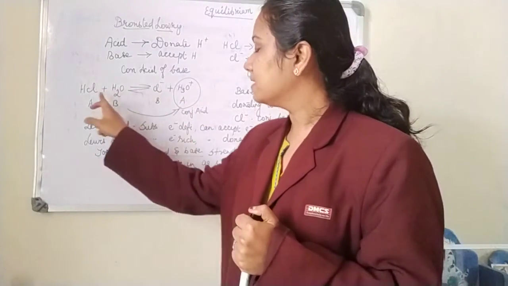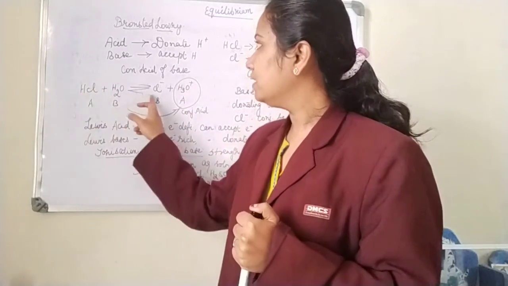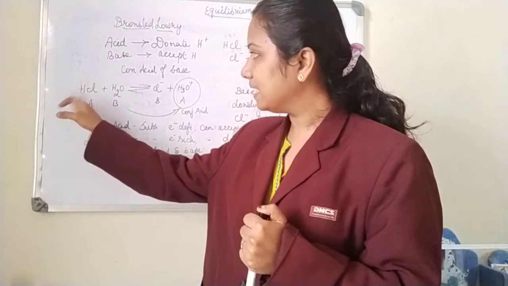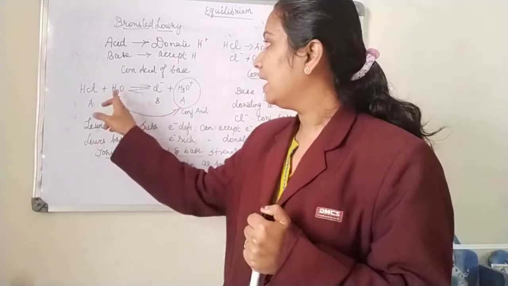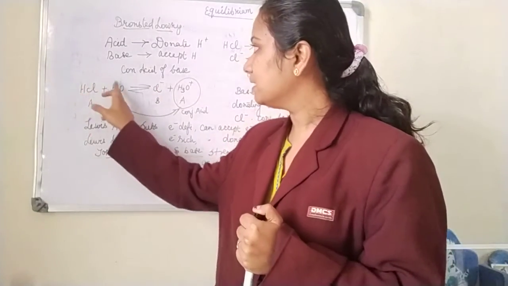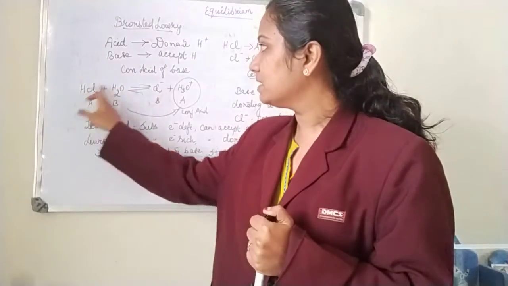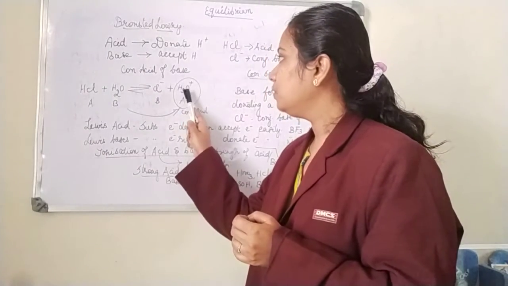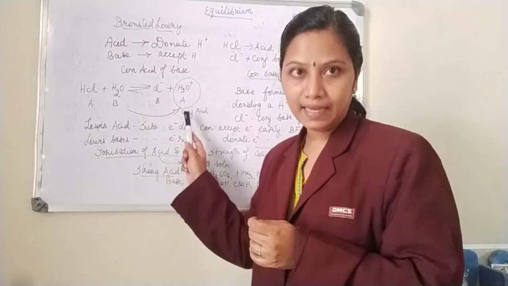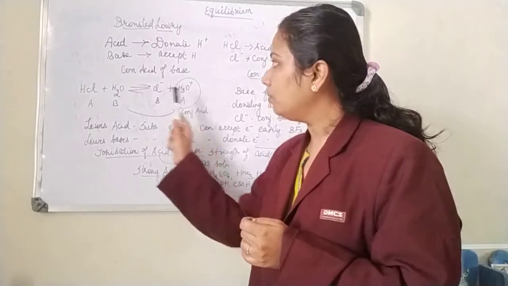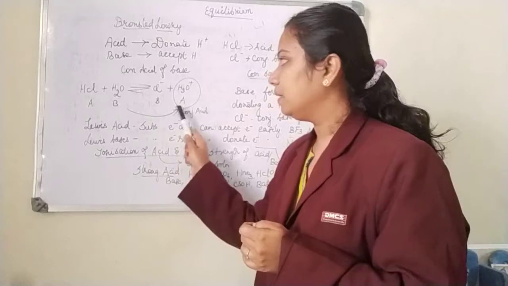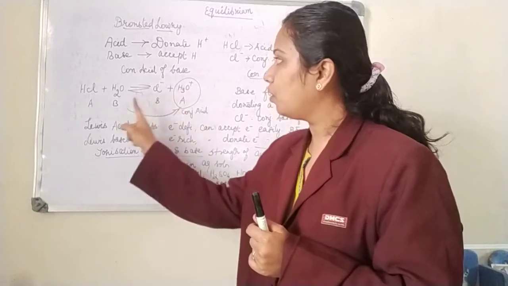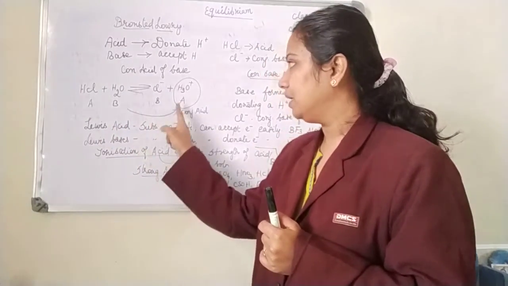What is the Cl minus? The HCl has donated. What has it done? It has left its H and become Cl minus, and this H2O has accepted a H, right? It has accepted this H and became H3O plus. Now I am going to call this H3O plus a conjugate acid, because this is formed from a base by accepting a proton. So what is a conjugate acid? A conjugate acid is formed from a base by accepting a proton.